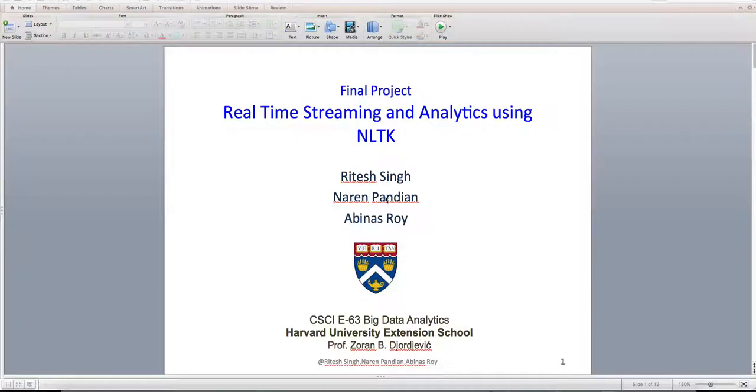Hello everyone. This is a group of Ritesh, Naren, and Abhinas. We are presenting on real-time streaming and analytics using NLTK. This is for our final project for Harvard University Extension for Big Data Analytics. Abhinas is going to cover the introduction for our project.